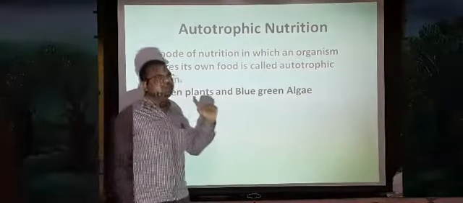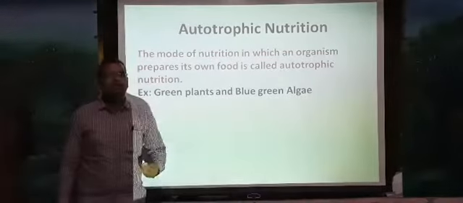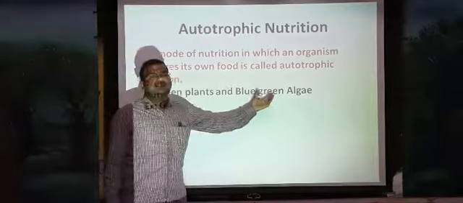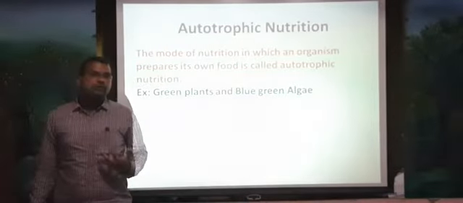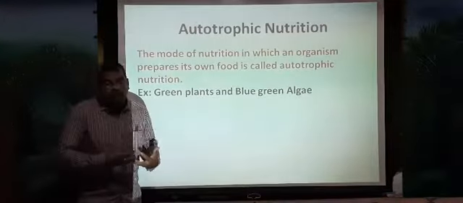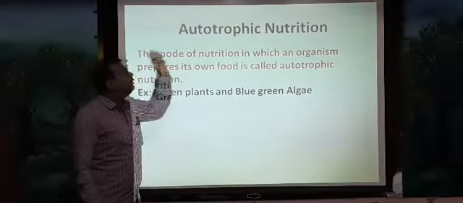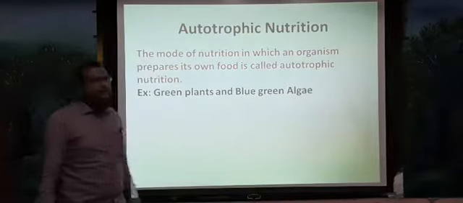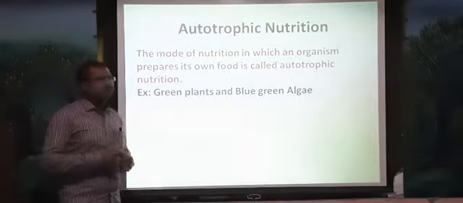Examples: all green plants prepare their own food. By preparing their own food, they fulfill their nutrition. This is called autotrophic nutrition. Examples are all green plants and even the blue-green algae. These are the two examples. They prepare their own food. All the remaining organisms are not preparing their own food, they are dependent. So the green plants here are considered as one of the examples for autotrophic nutrition. Even blue-green algae is also one of the examples, and some bacteria also come under autotrophic nutrition.